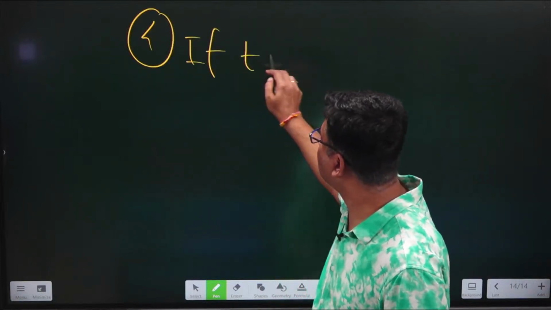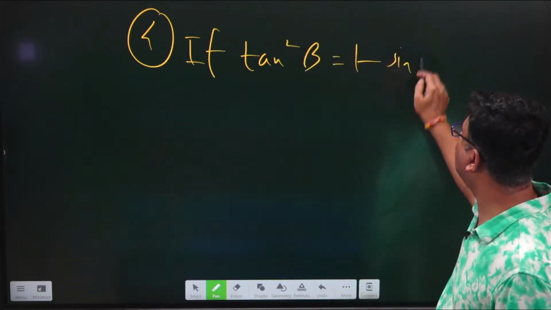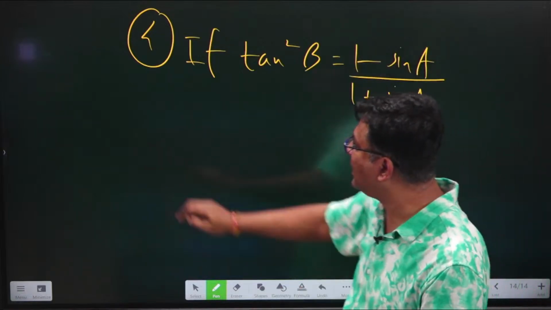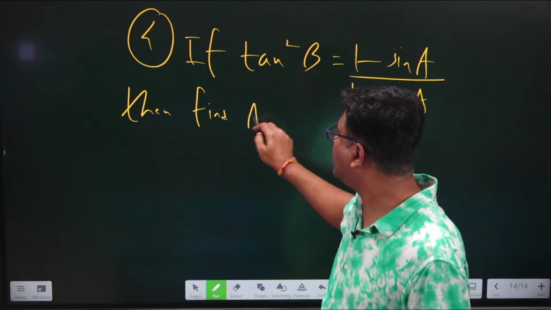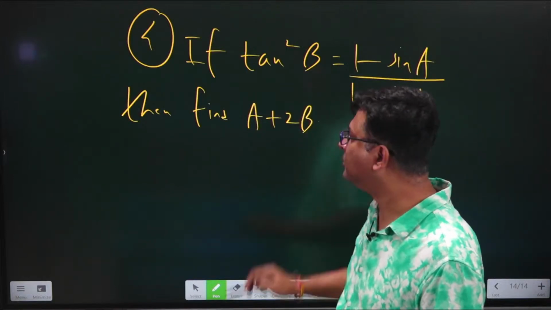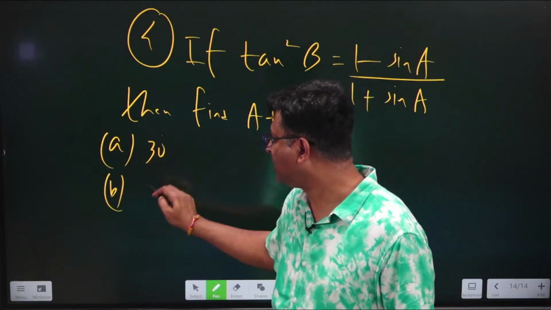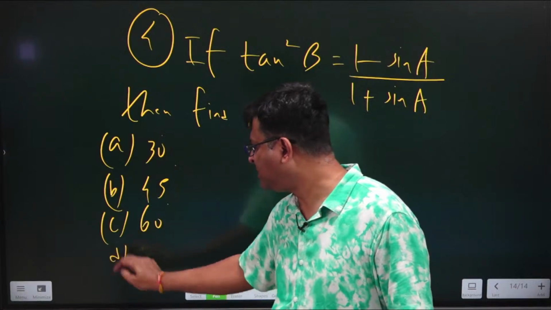Now again one more question just to finish this. If tan square b is equals to 1 minus sin a upon 1 plus sin a, then find a plus 2b. You have to find this value. Options are 30 degree, 45 degree, 60 degree or 90 degree.